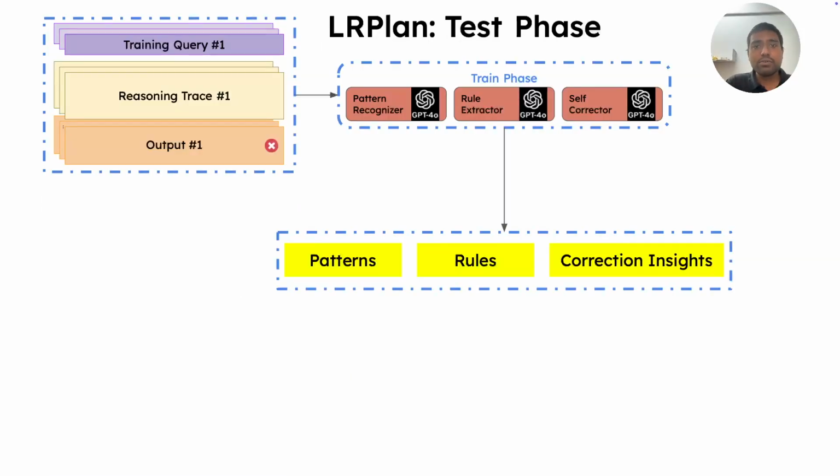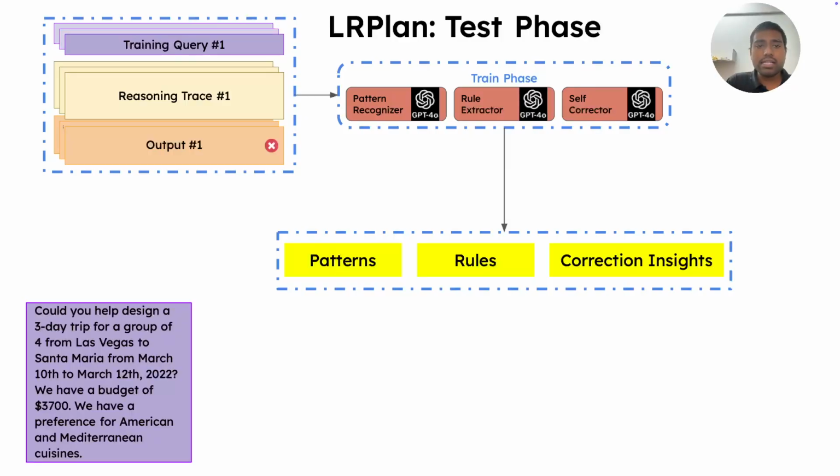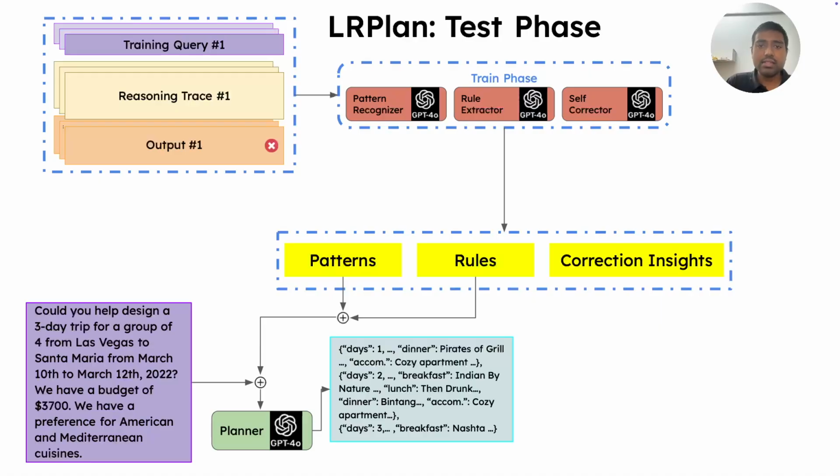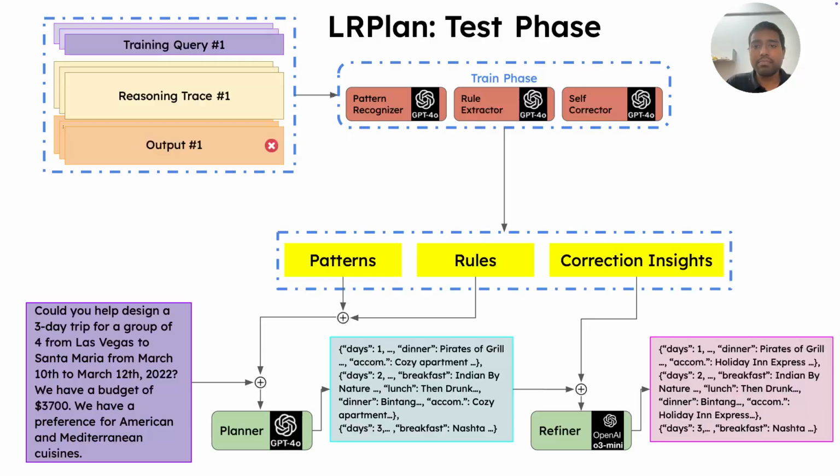In the test phase, once we have the patterns, rules, and correction insights, on the arrival of a new test query, we append it with the patterns and rules and pass it through a planner to get the first initial plan. This initial plan would be passed on along with the correction insights to the refiner to generate the final plan. The thing to notice over here is the planner is an LLM and the refiner would be an LRM.